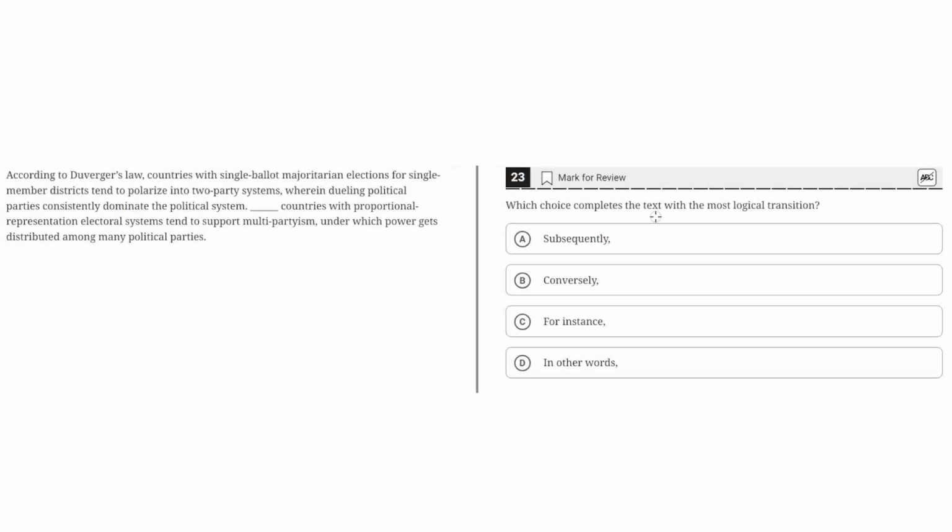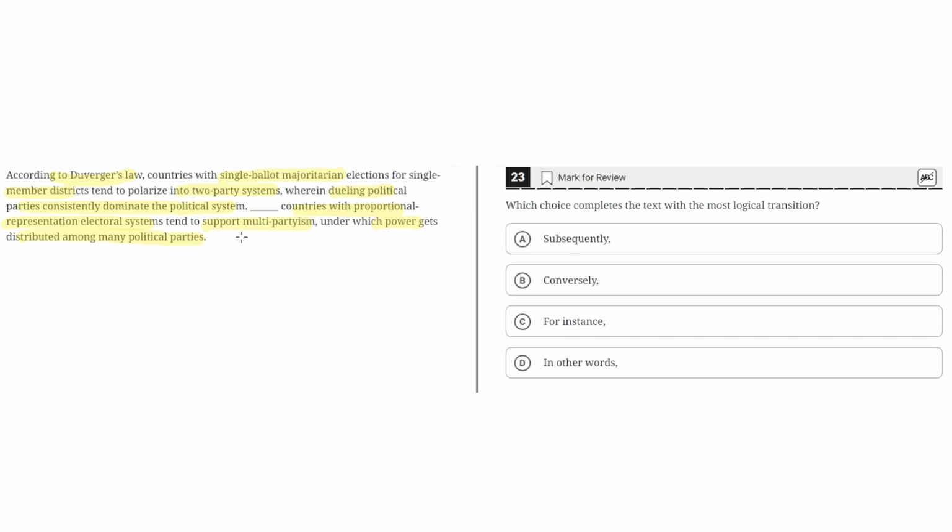Which choice completes the text with the most logical transition? According to Duverger's law, countries with single-ballot majoritarian elections for single-member districts tend to polarize into two-party systems, wherein dueling political parties consistently dominate the political system. Blank, countries with proportional representation electoral systems tend to support multi-partyism, under which power gets distributed among many political parties.